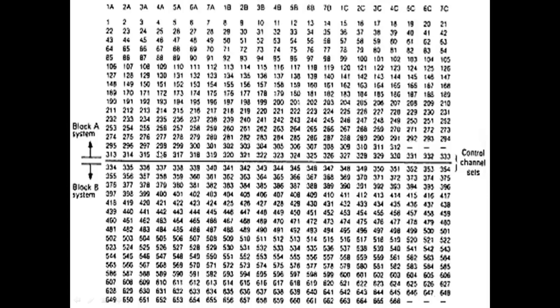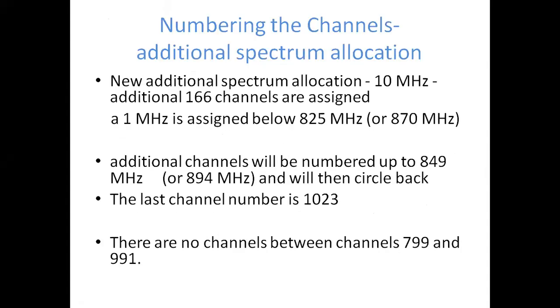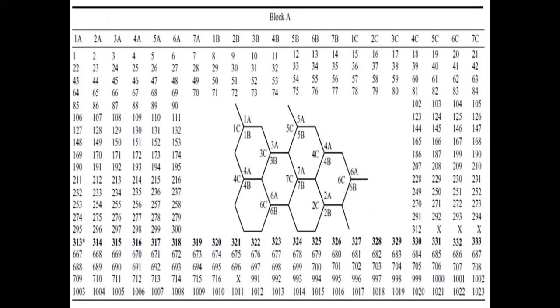If the system does not use a setup channel, if you are using such type of system, then the mobile unit must scan all the 333 channels for the signal to make a call. So that means all the channels are voice channels only. If there is no setup channel, from 1 to 333 all the channels are voice channels, and the mobile unit must scan all the channels in order to make a call. So that is the case here. If there is no setup channel, this is the case.